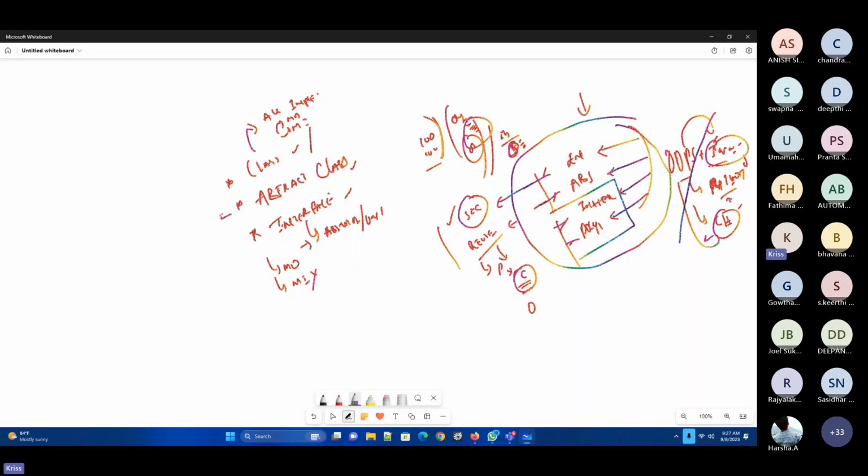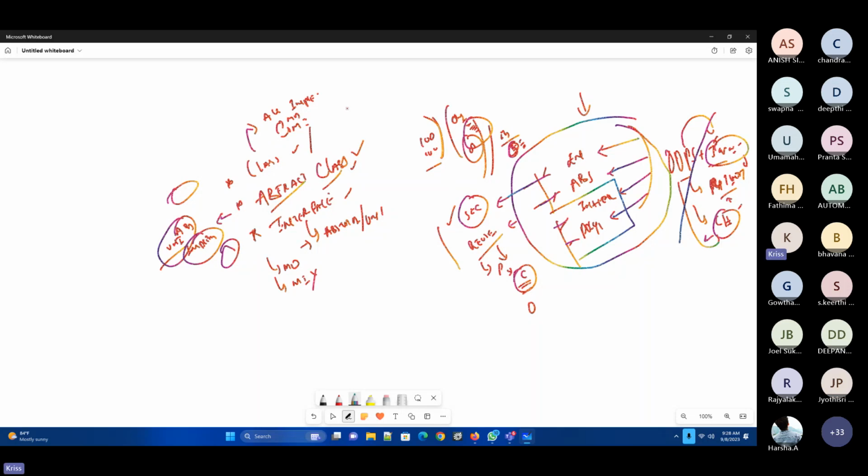Now, an abstract class is a combination of abstract methods and implemented methods, meaning both unimplemented methods and implemented methods. Abstract classes will always have both things, implemented and unimplemented methods. Classes will have only implemented methods. Interfaces will have only unimplemented methods. Whereas an abstract class will have both.